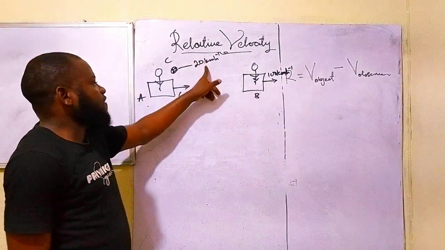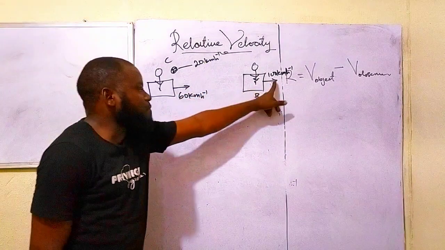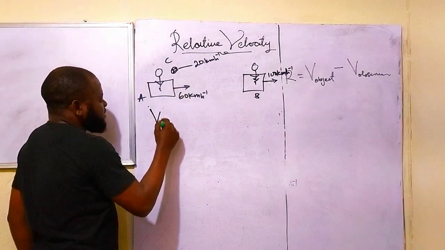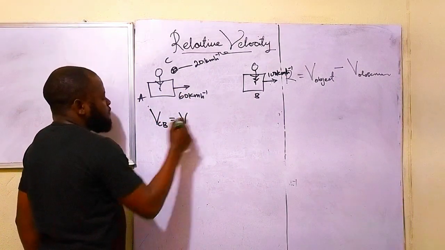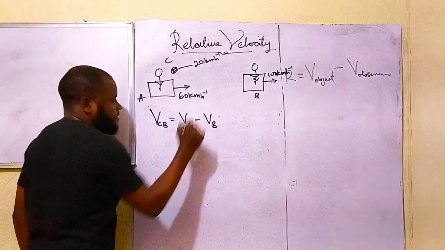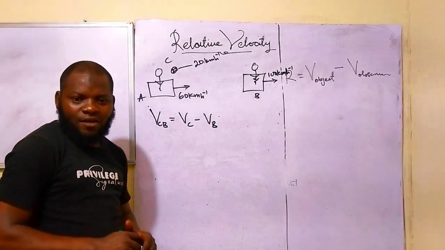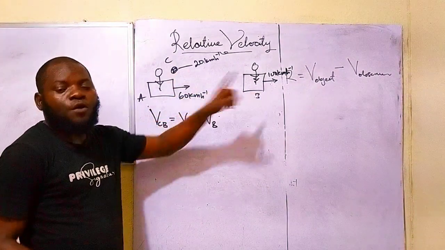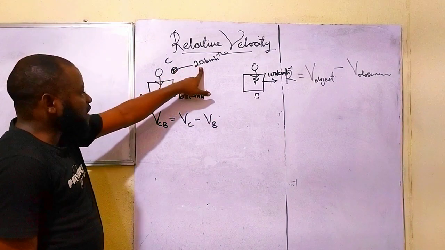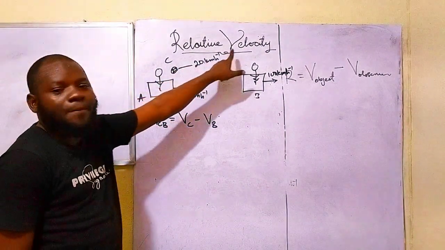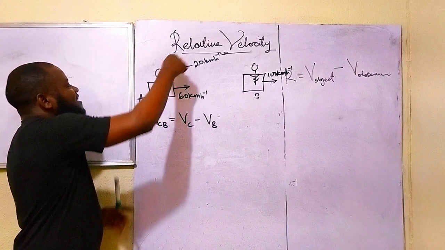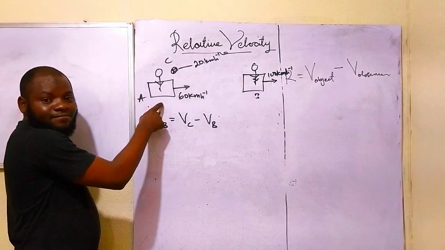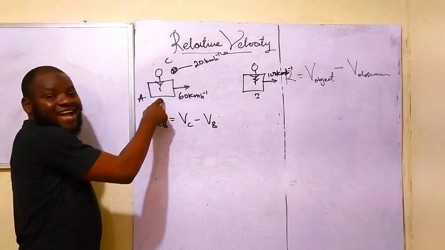The question now says find the velocity of what? Of this ball as measured by you. That simply means you are looking for what? VCB. And that will be what? Velocity C minus velocity B. Do you understand that now? So because it is this velocity of this ball that they ask you to look for. But don't forget that this velocity that you have here, which is 20 kilometers per hour, it is the what? Relative velocity with this car. That is, the reference frame is this car.